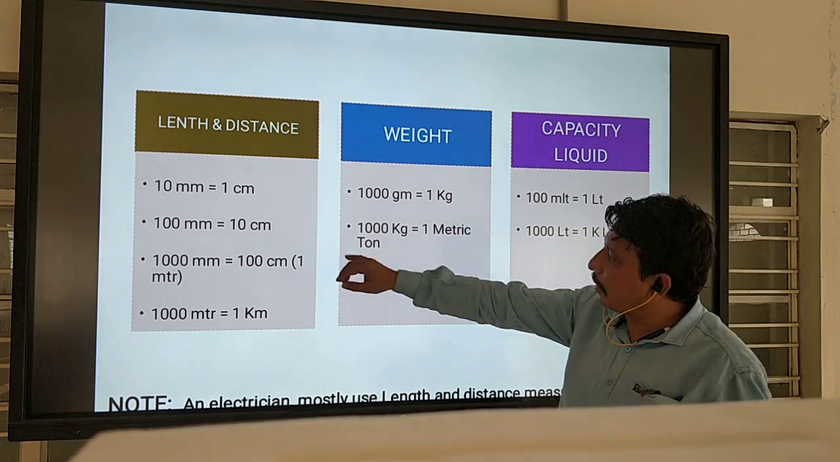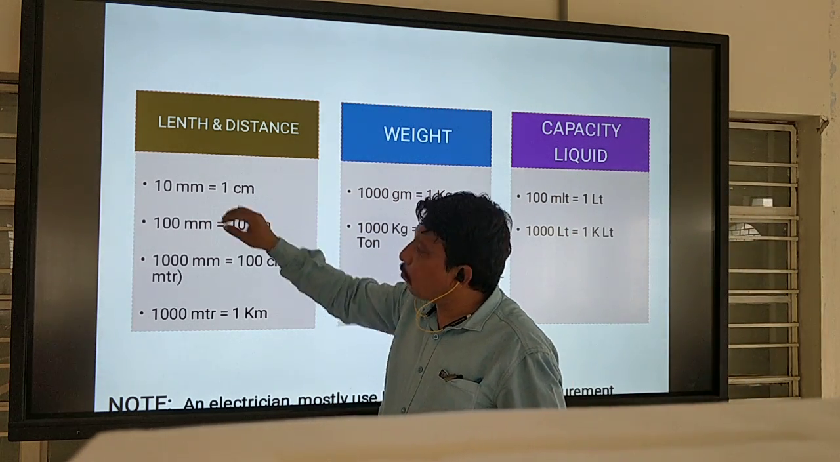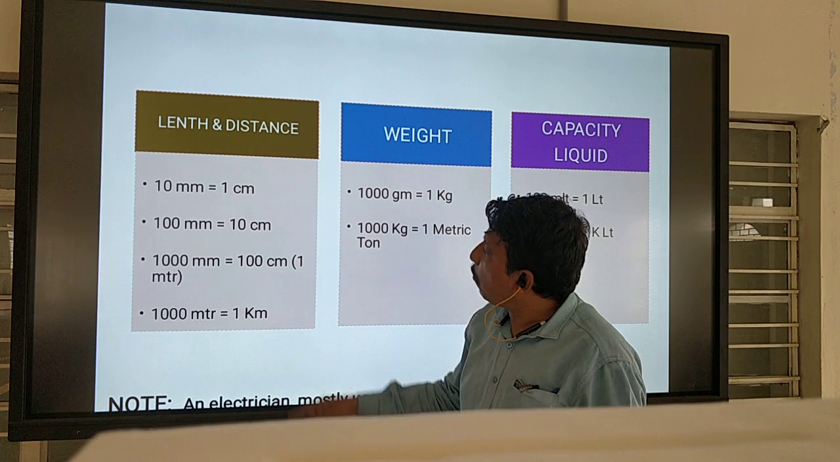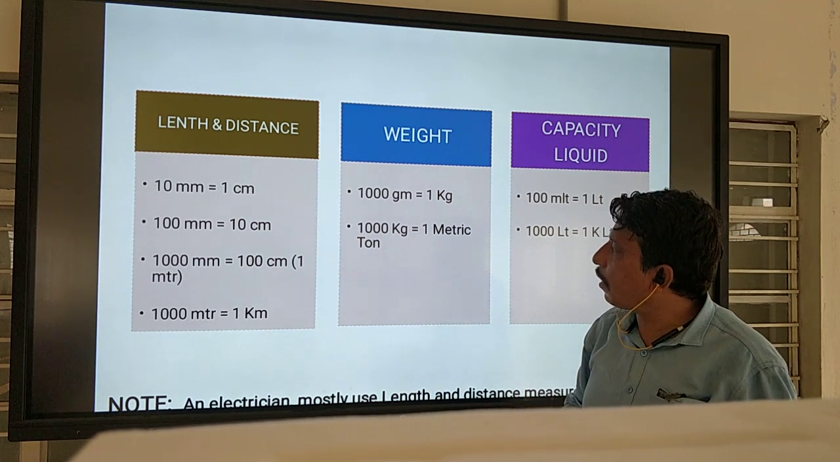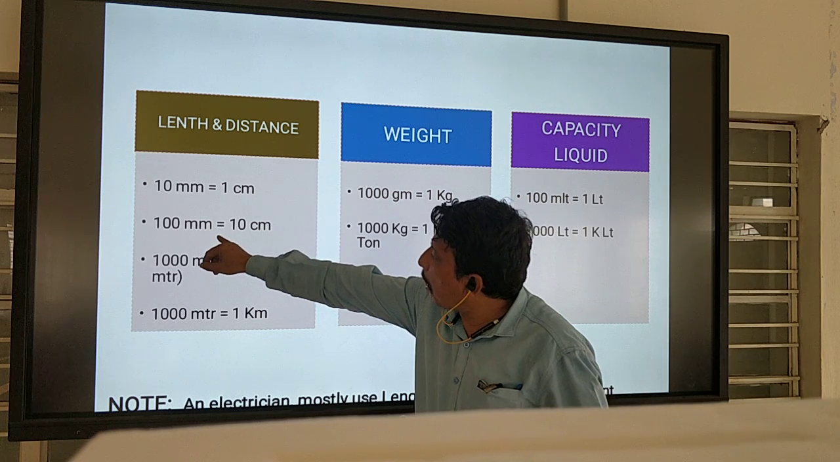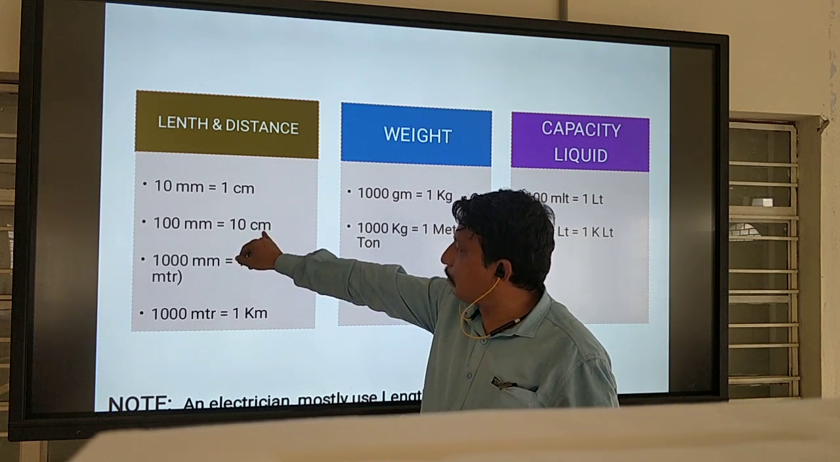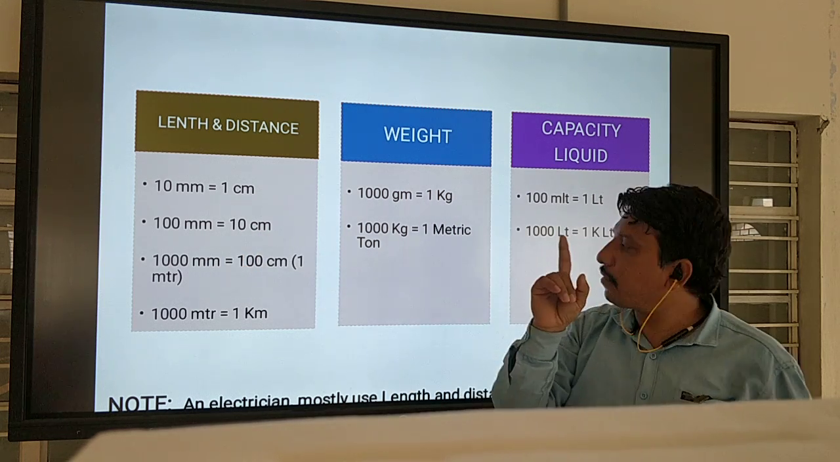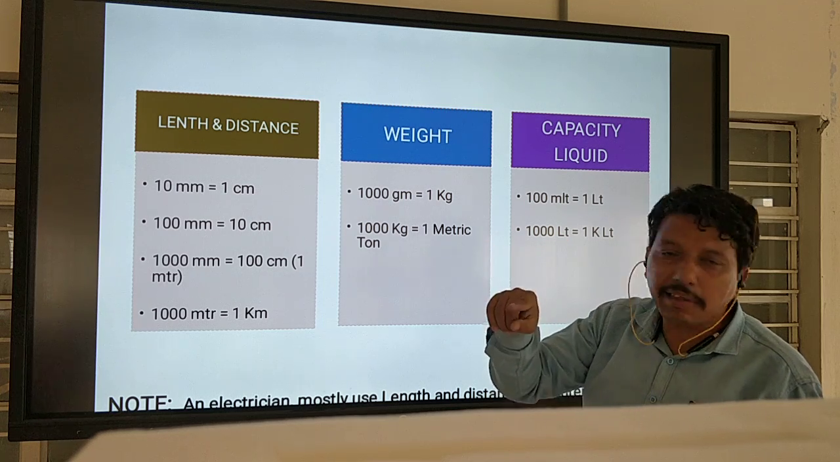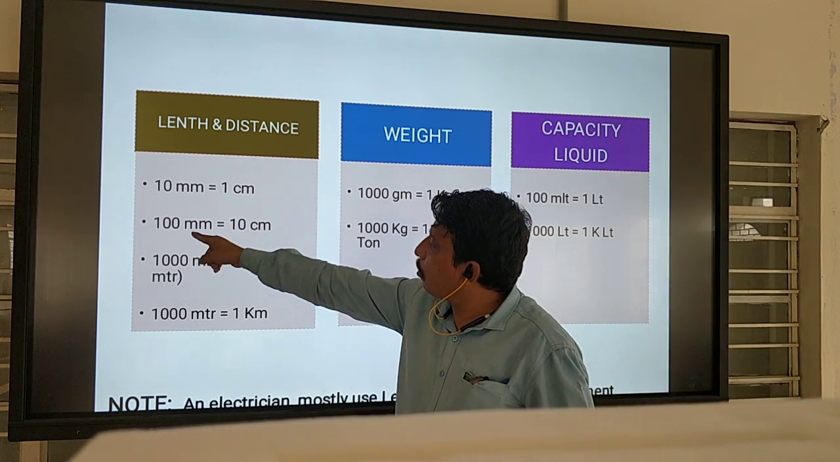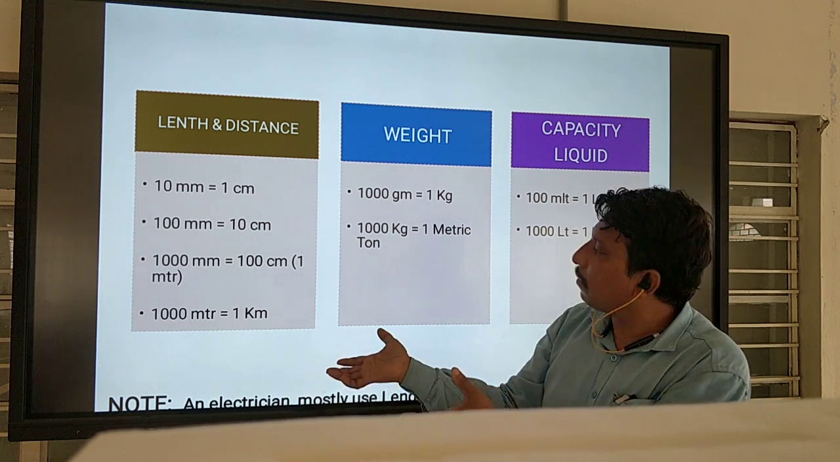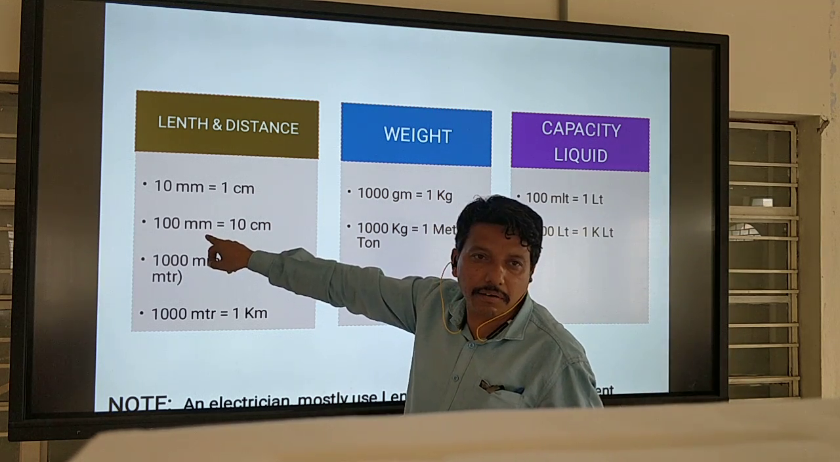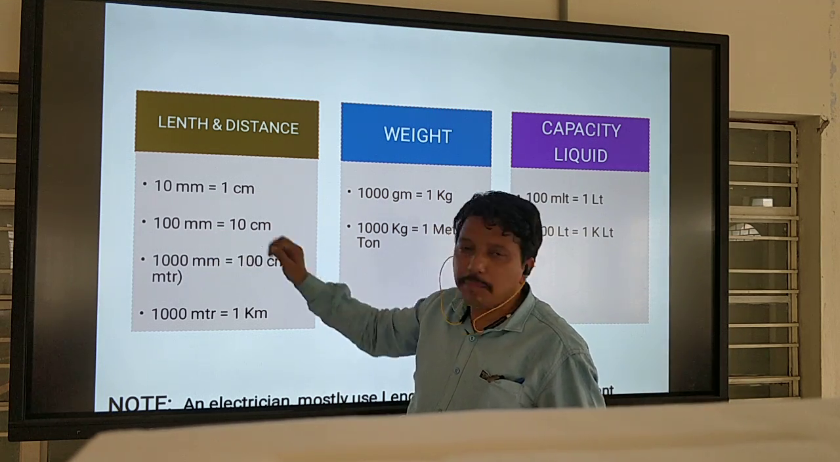So here it is written: 10 mm is equal to 1 centimeter. 1 centimeter has 10 mm inside. Okay. So 100 mm is equal to 10 cm. This means 1 centimeter has 10 mm, so 10 cm is equal to 10 multiplied by 10. So 100 mm is coming there.